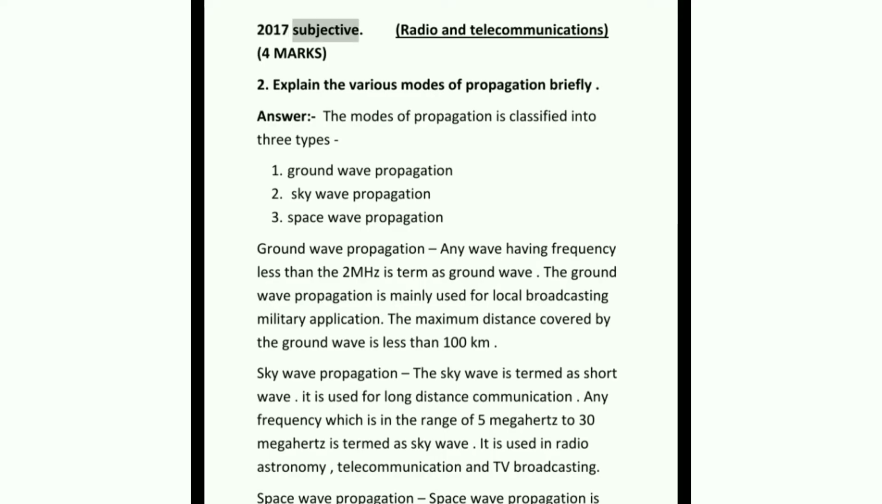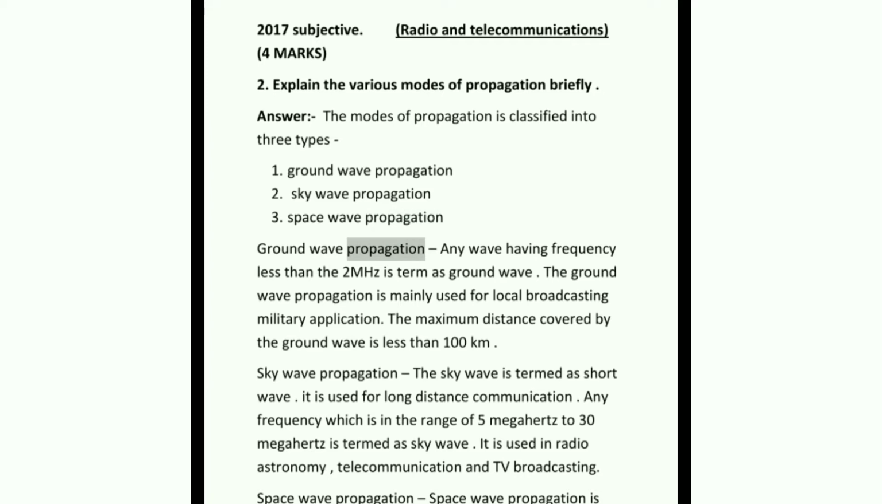2017 subjective. Radio and telecommunications, 4 marks. 2. Explain the various modes of propagation briefly. Answer. The modes of propagation are classified into 3 types: ground wave propagation, sky wave propagation, space wave propagation.